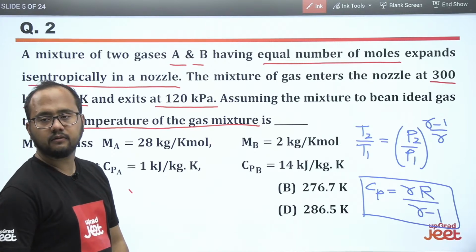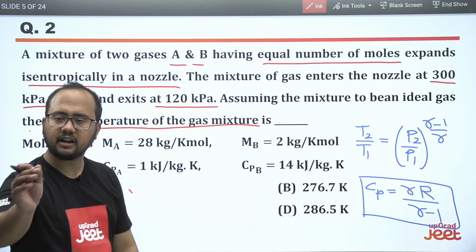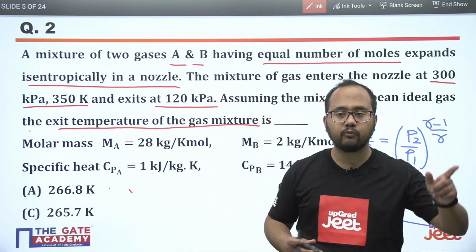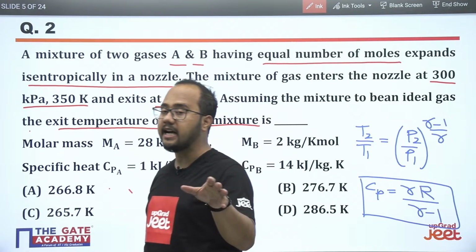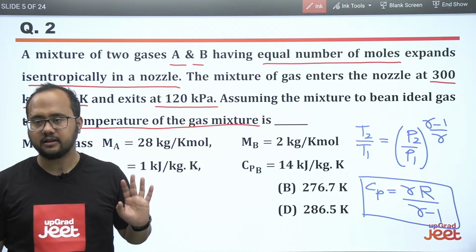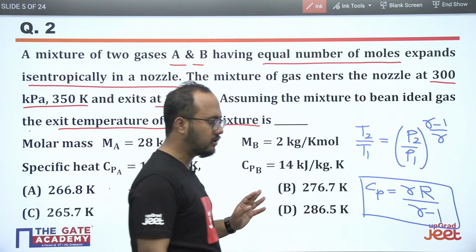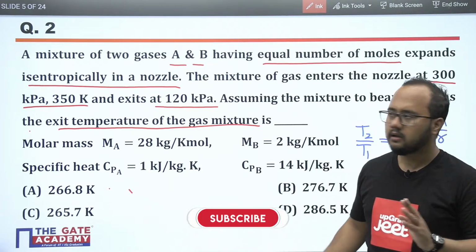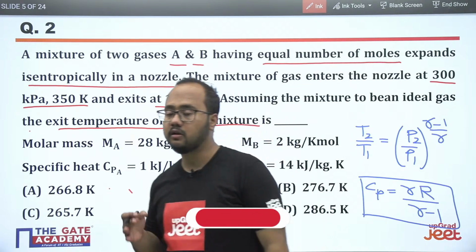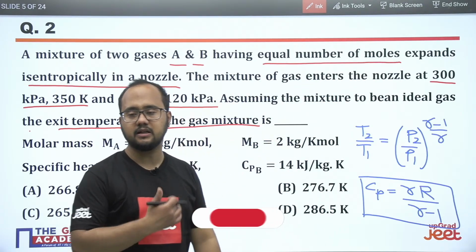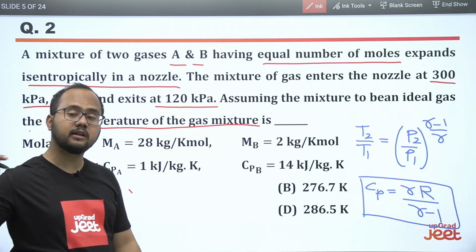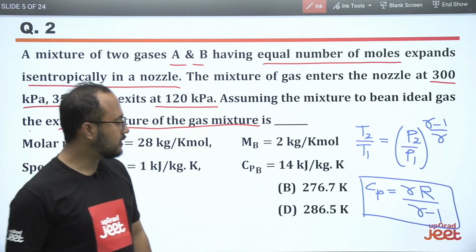Yes, Gautam, CpT, definitely. Yes, correct, absolutely, you are totally correct. But when you are using the steady flow energy equation, there will be some terms like velocity, change in kinetic energy, and change in potential energy. We don't know anything about the velocities because they didn't mention them in the question. Nothing is mentioned about the velocities or the potential energies. So how can we calculate the temperatures using the steady flow energy equation? That's why I am asking here.